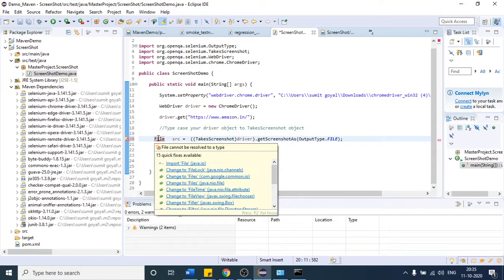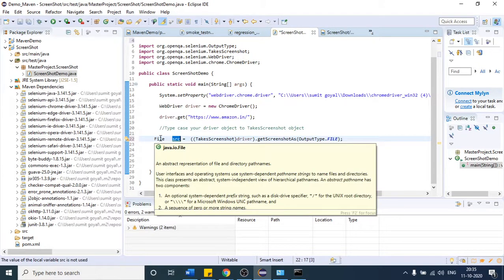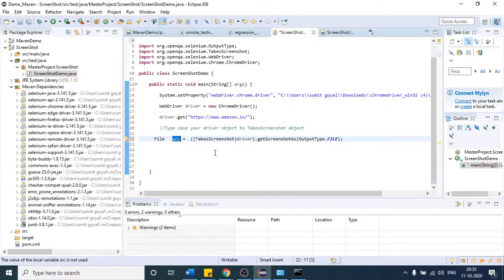This is the class. Why am I using the File class? Because the output type is file, so the variable which holds that screenshot should also be of type File. You can say this is the class. Once we get the screenshot here, my next motive is to copy the screenshot we have in this variable to my local directory.